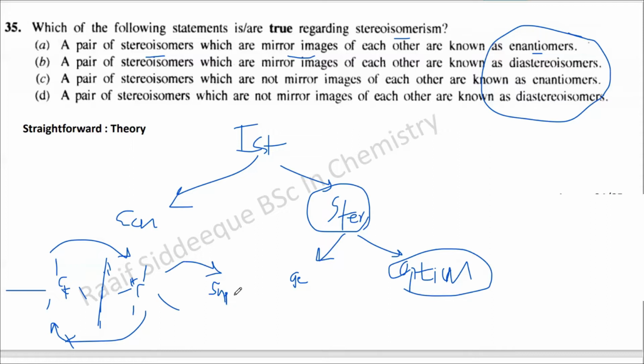But superimposition does not mean like that. It is either like this, or you rotate this in a certain way and overlap like this. When you overlap like this, you think this is superimposed.